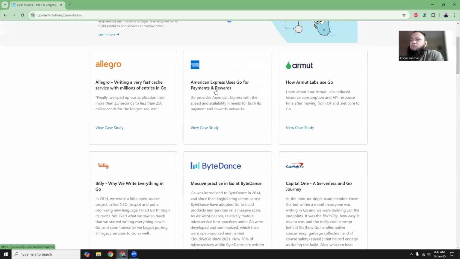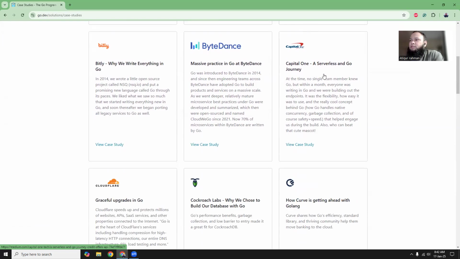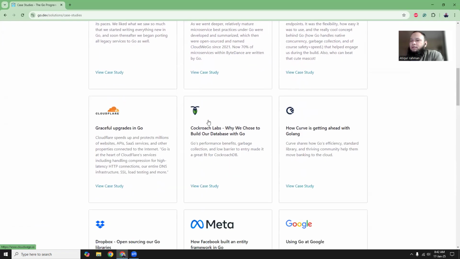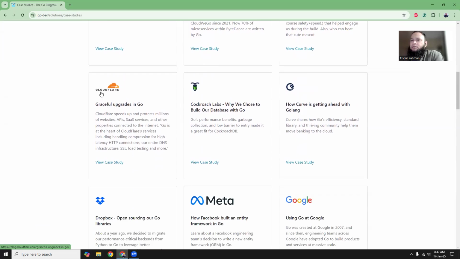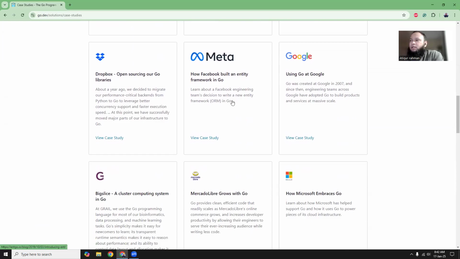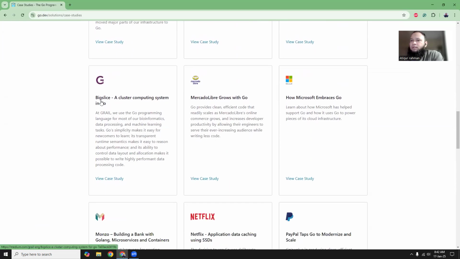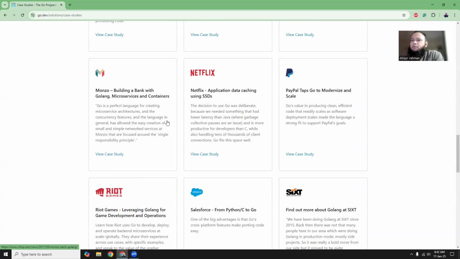American Express used Go for rewards and payments. Capital One uses serverless Go. Grafana and Cloudflare use Go. CockroachDB, Dropbox, Meta, Google, Big Slice. Microsoft is also using Go, and Netflix, Monzo. They're all using Go as a perfect language for creating microservices architecture.